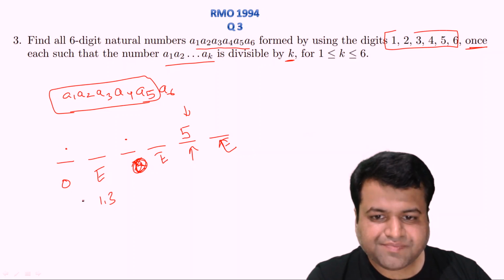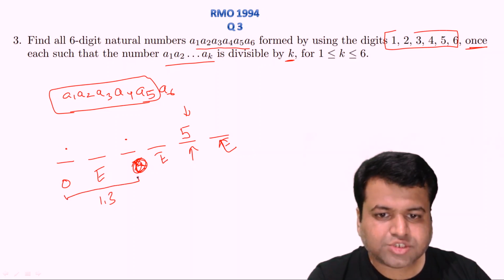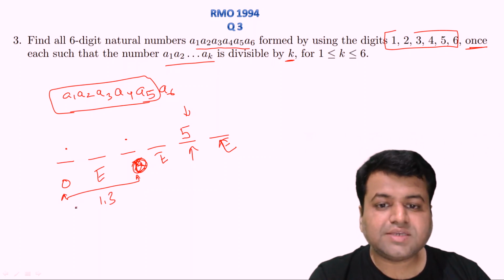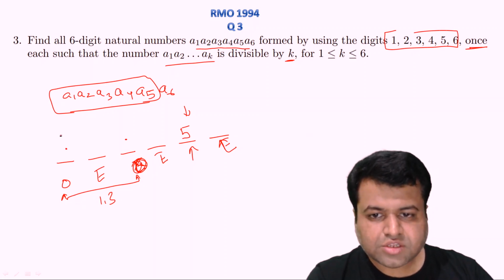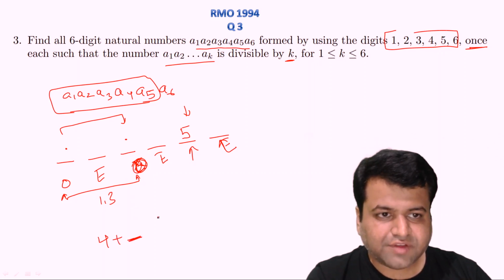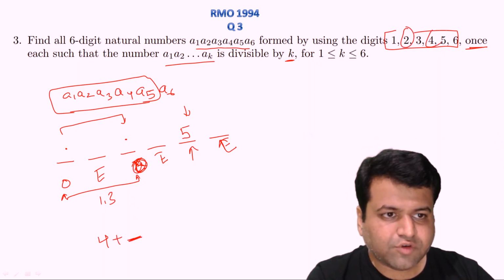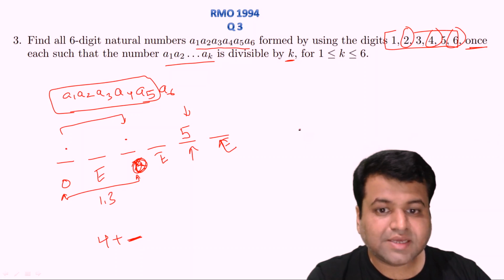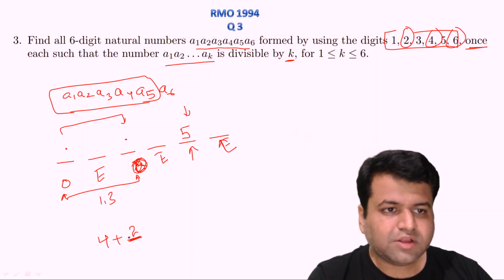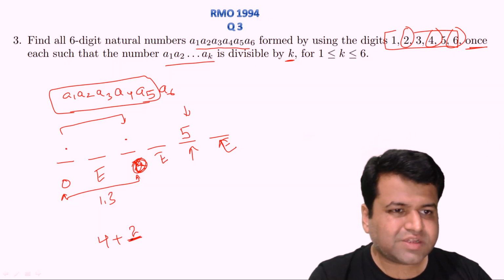In any case, this 3-digit number should be divisible by 3, and we know the divisibility rule of 3 is that the sum of the digits should be divisible by 3. So these 2 digits will add up to 4, 1 plus 3 or 3 plus 1. 4 plus an even number from 2, 4 and 6 should be divisible by 3, and that will be filled up with 2, because 4 plus 4 is 8 and 4 plus 6 is 10.